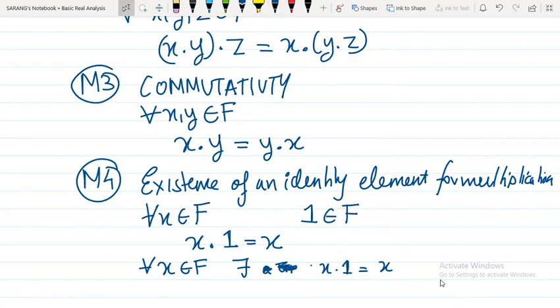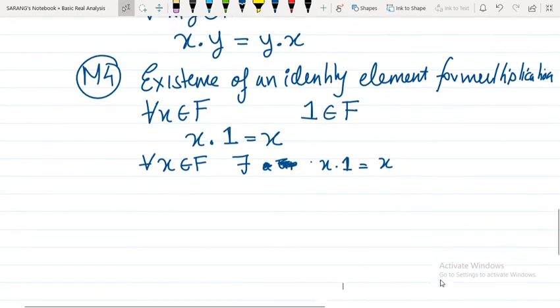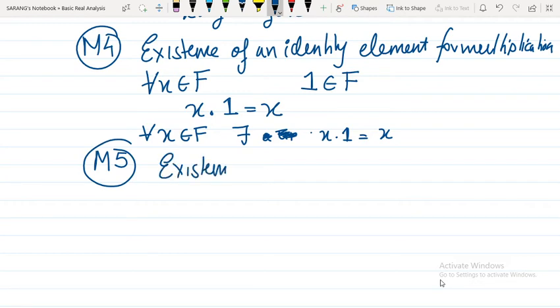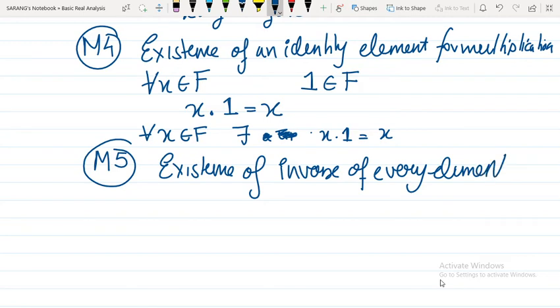Now similarly, the fifth property for multiplication is the existence of the inverse of every element. If you multiply the inverse of an element by the element, you should get back the identity element.